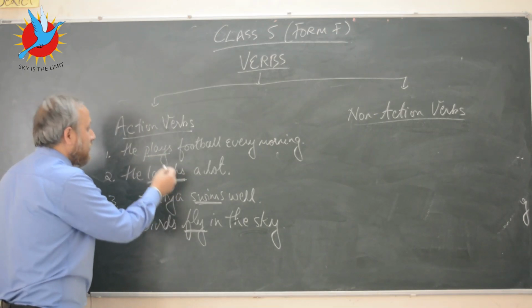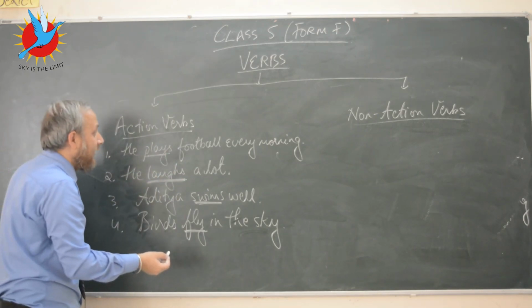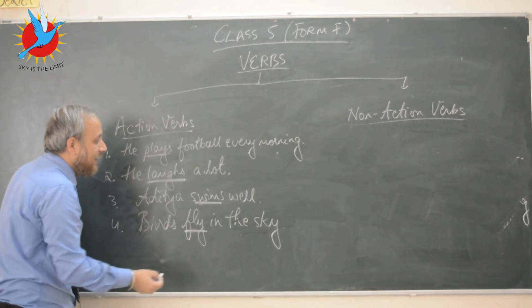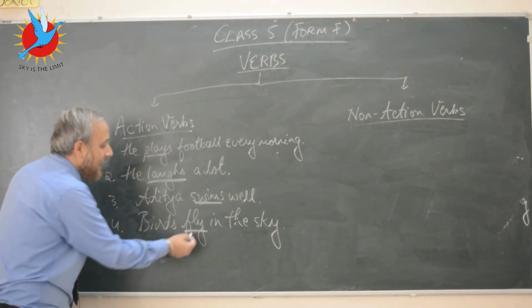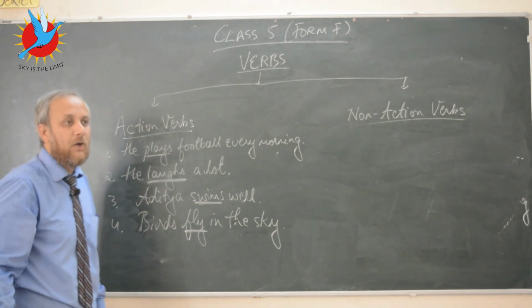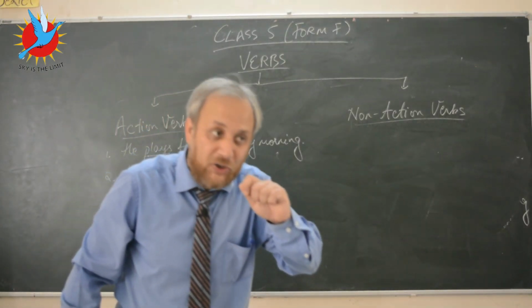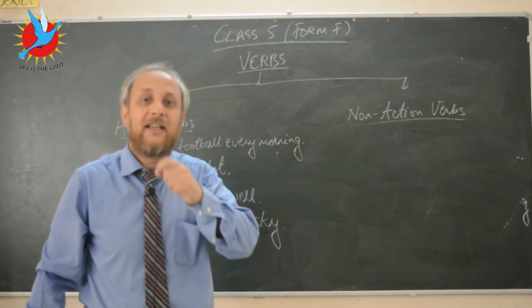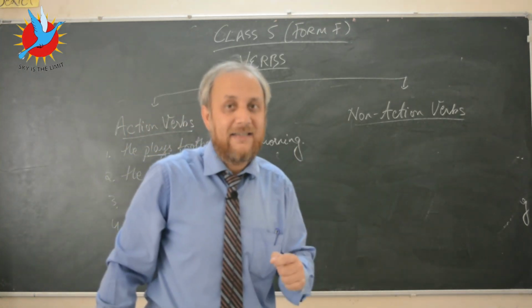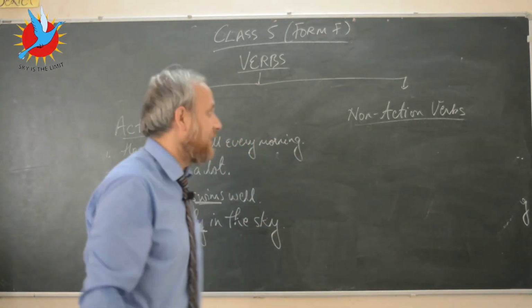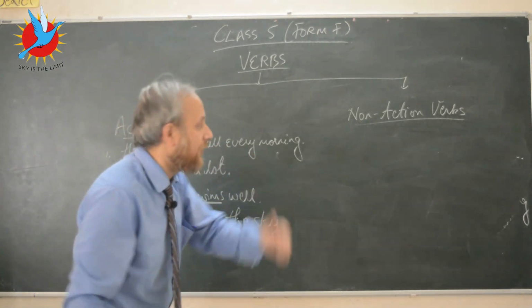So plays is an action verb, laughs is an action verb, swims is an action verb, and fly is an action verb. So verbs are the words that show us the action that's taking place in the sentence.